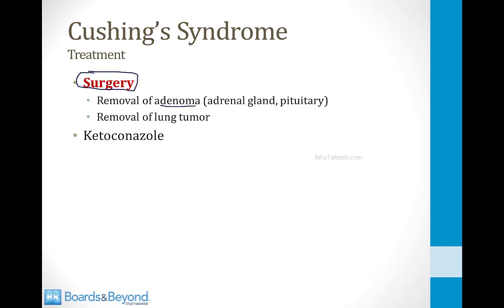The treatment for Cushing's syndrome is usually surgery. You remove the adenoma if there's one in the adrenal gland or the pituitary, or you remove the lung tumor if that's the source of ACTH. There is, however, one medicine that is sometimes used, and it's high yield for you to know this for your boards, so let's talk about this now, and this is a drug called ketoconazole.